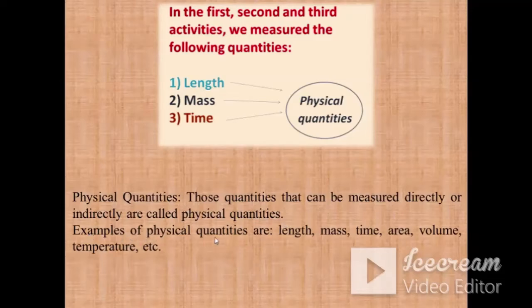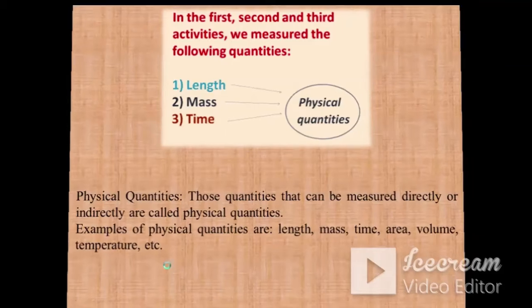A few examples are the length of the eraser, the mass of the pumpkin, time or the duration of an event, then area, volume, temperature, etc. These are a few physical quantities that we encounter in our day-to-day life.